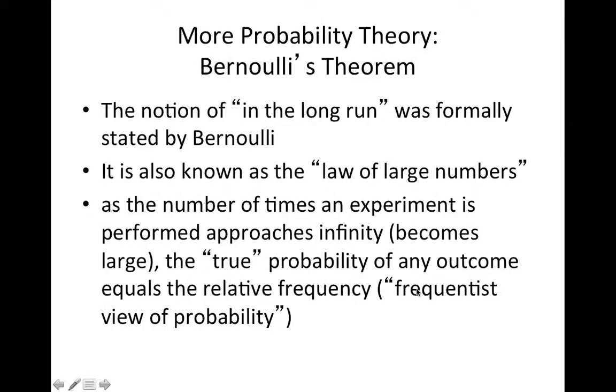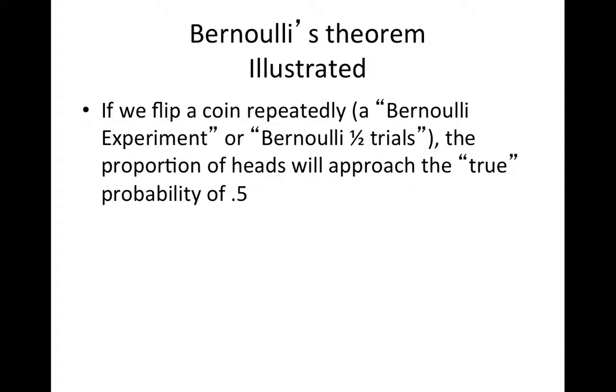This is sometimes called the frequentist view of probability. That is, the law of large numbers says that the larger the number of times we do an experiment, the closer the relative frequency is going to come to the real probability. So for example, if we were to flip a coin repeatedly, perform a Bernoulli experiment, the proportion of heads will approach the true probability of 0.5.